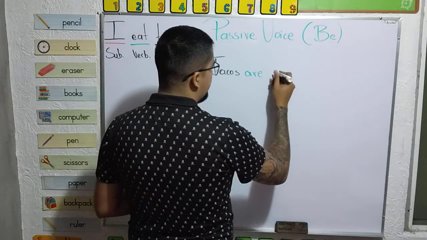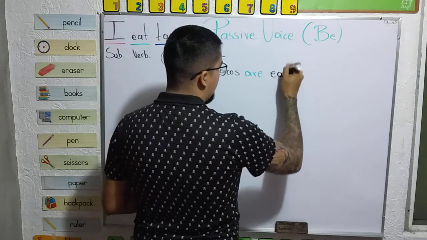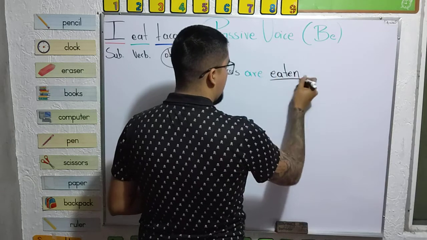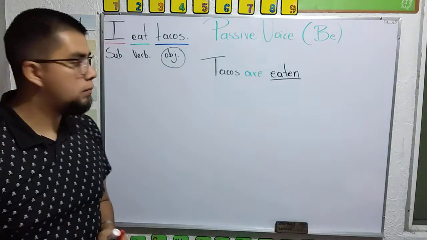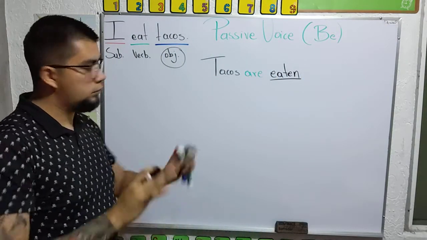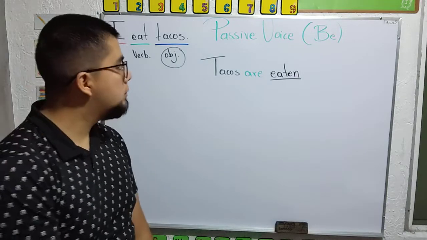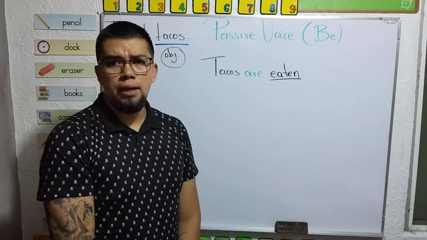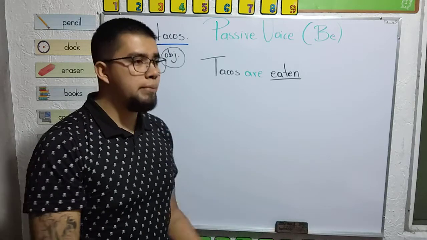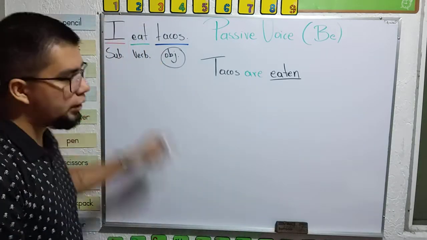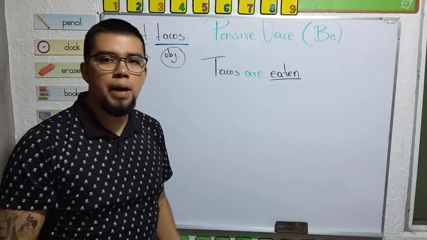Tacos are eaten. And that's at the end of the sentence. Tacos are eaten. If it's necessary to mention the subject, we're going to do it with a by clause.